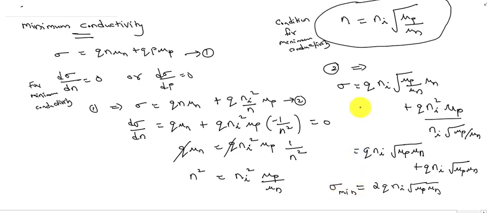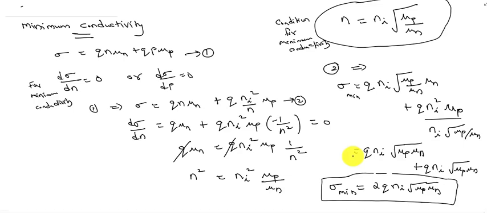The condition for minimum conductivity is substituted in equation 2 and we obtain the minimum conductivity equation. So this is the expression for minimum conductivity: sigma minimum is equal to 2q ni into root of mu p mu n. So we have to study the total conductivity equation, the condition for minimum conductivity, that is n equal to ni into root of mu p by mu n, and also the minimum conductivity expression, that is 2q ni into root of mu p mu n.